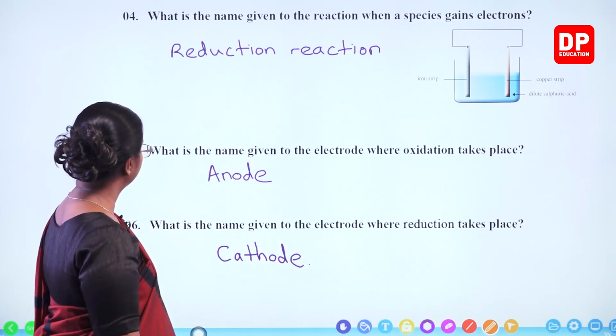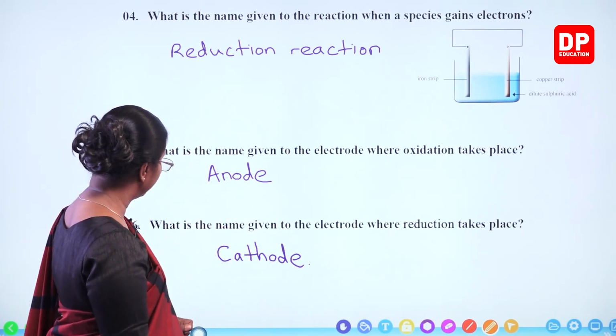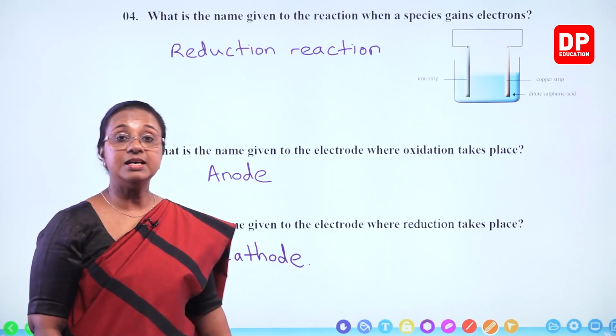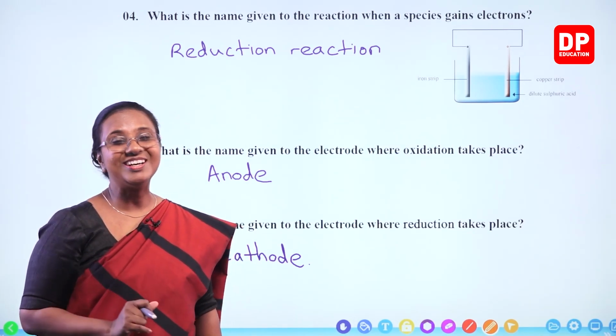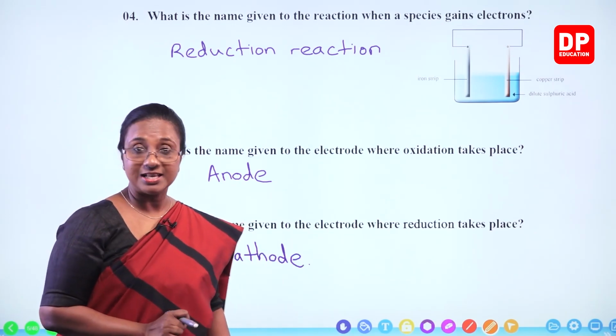What is the name given to the electrode where oxidation takes place? It is the anode. And the electrode where reduction takes place, it is the cathode. I am sure you all can understand that. So then we'll move on to the next slide.